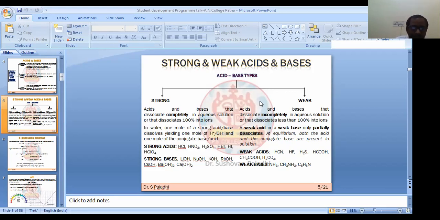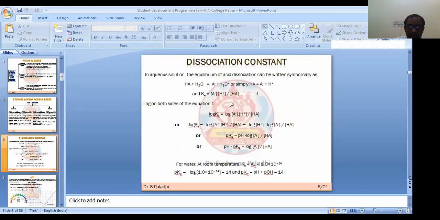Okay. Now a few more things we have to know before going to the experiment, that is dissociation constant. Okay, what is dissociation constant? A strong acid will completely dissociate, so there is no dissociation constant. But for weak acid, which will not completely dissociate, in that case we have to know the dissociation constant. Generally dissociation constant is known as K.